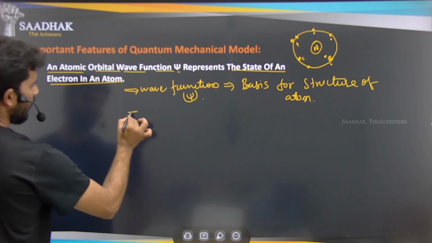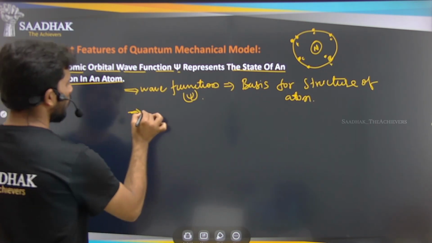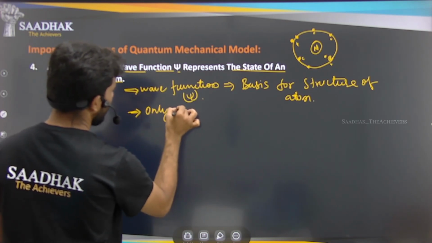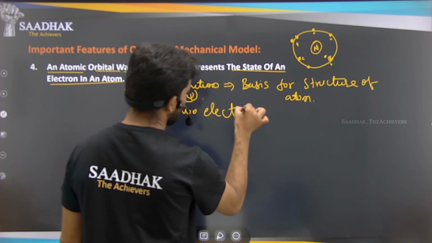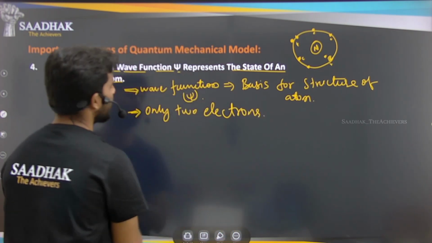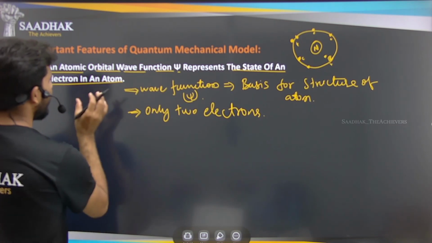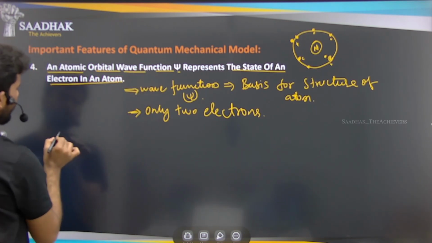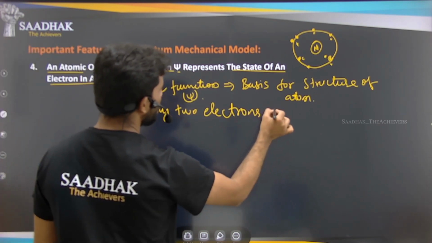This wave function has only 2 electrons in it, which means that each atomic orbital has only 2 electrons.